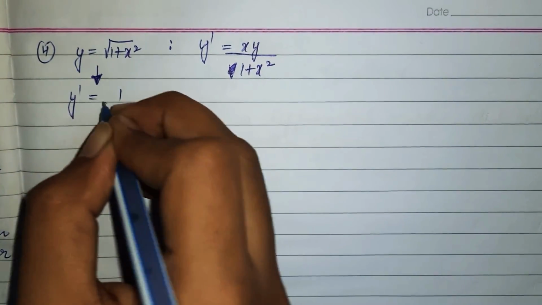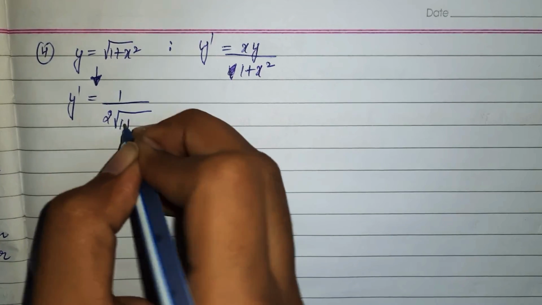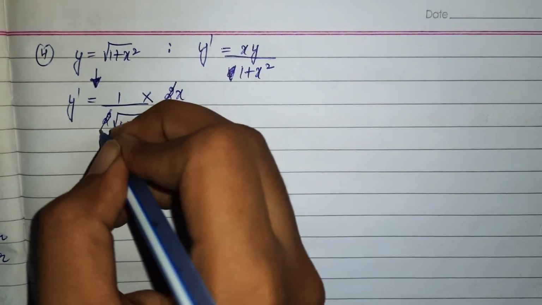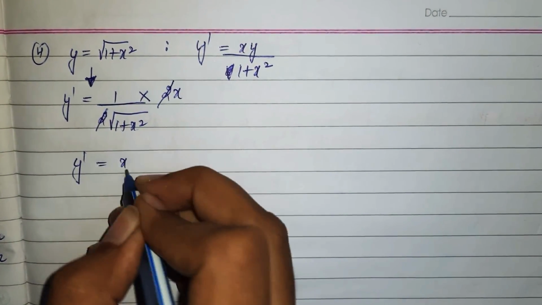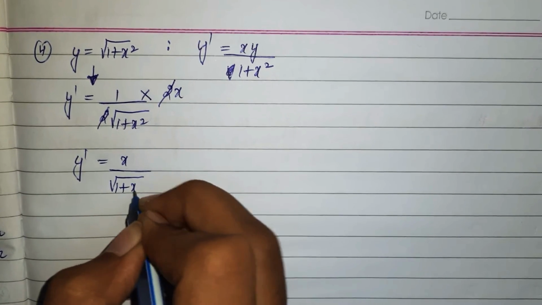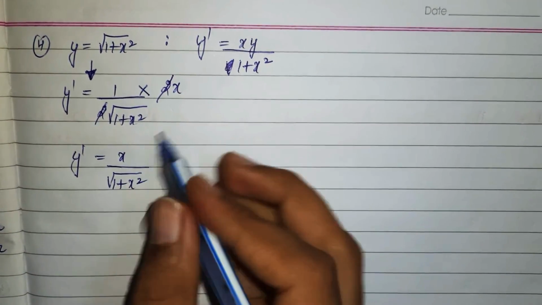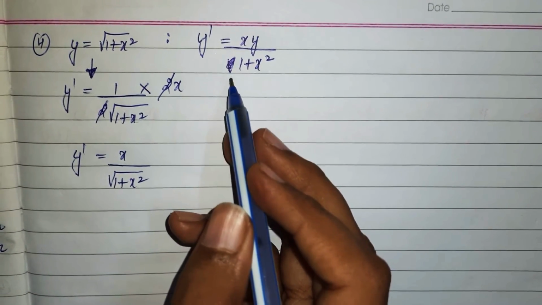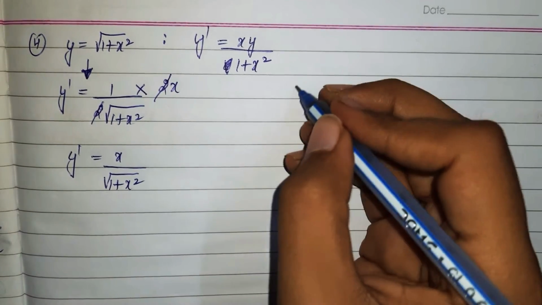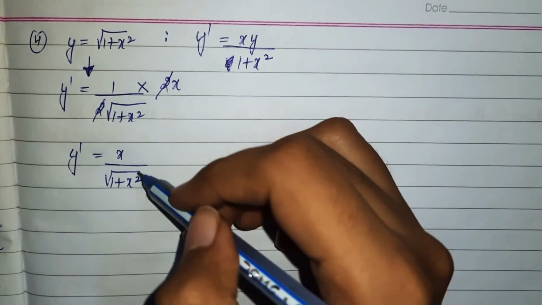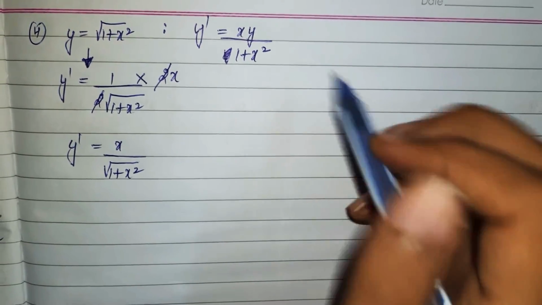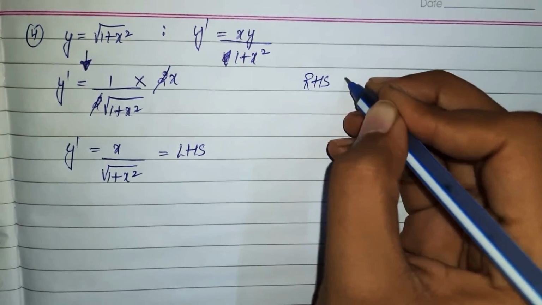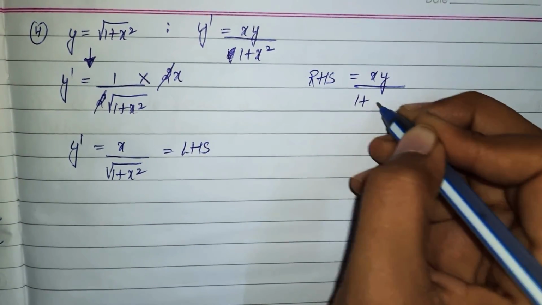y dash is 1 upon 2 root 1 plus x square into 2x, so y dash is x upon under root 1 plus x square. What you need to do is show this value. You can proceed from here, or let's suppose this is the LHS. If I talk about the RHS, the RHS is xy upon 1 plus x square.